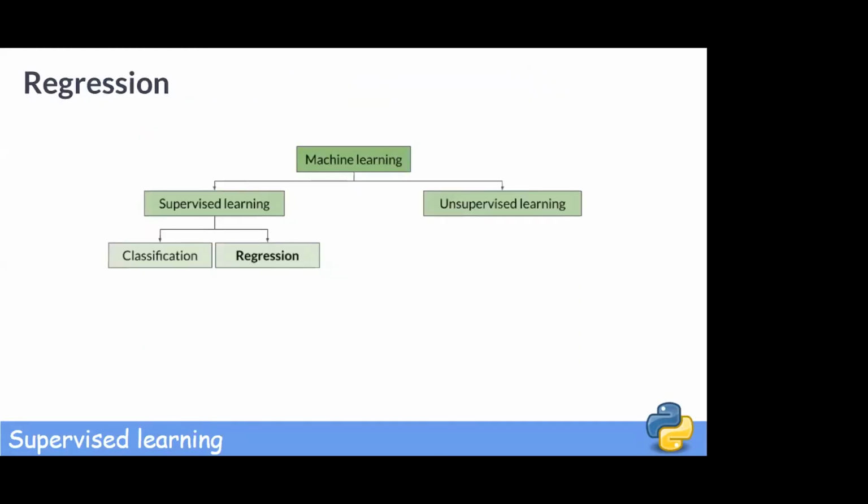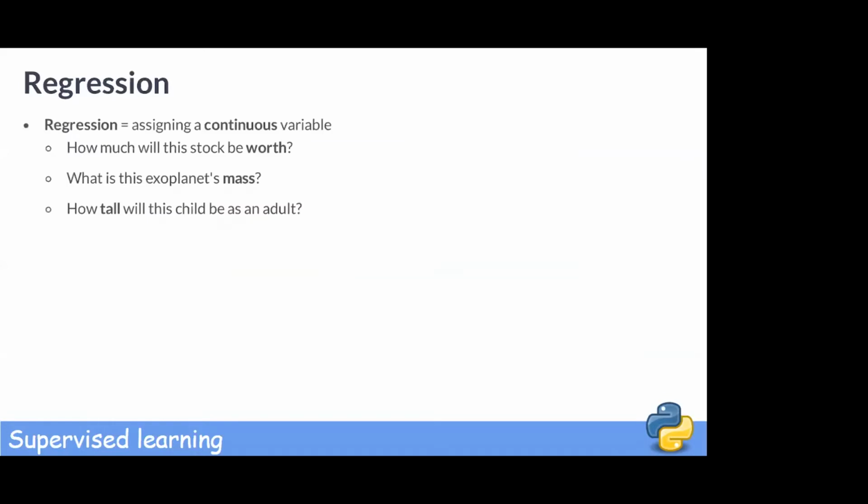Now, what about regression? While classification assigns a category, regression assigns a continuous variable. That is a variable that can take any value. For example, how much will this dog be worth?